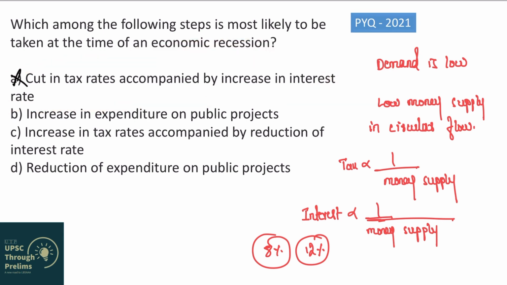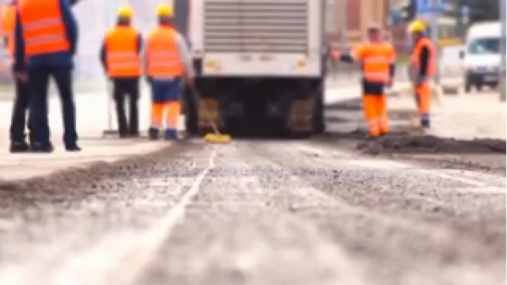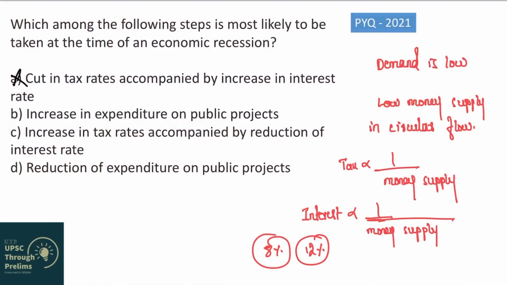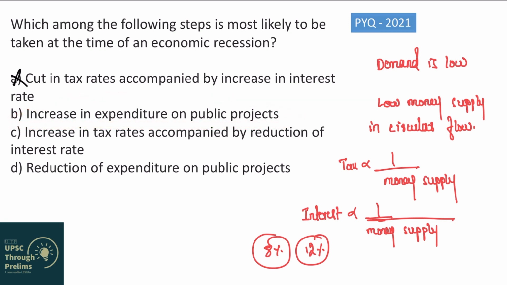Now let us see the second statement: increase in expenditure on public projects. What happens if the government increases expenditure on public projects? See, whenever the government is trying to build a road or a highway, it needs people, so it will employ people. Whenever people are employed, their income will increase, and when their income increases, they will buy more stuff from the market, and because of that demand will increase, right? And when demand increases, I said it will help tackle economic recession. So option B looks correct: the government should increase expenditure during economic recession. So the second option looks correct. Let's put a star mark and move ahead.